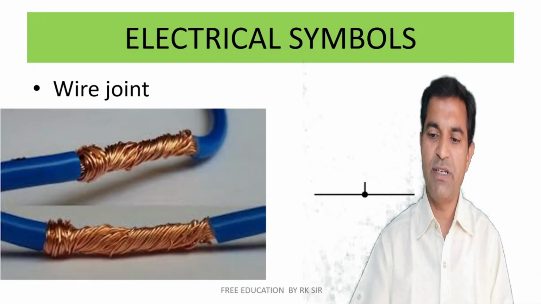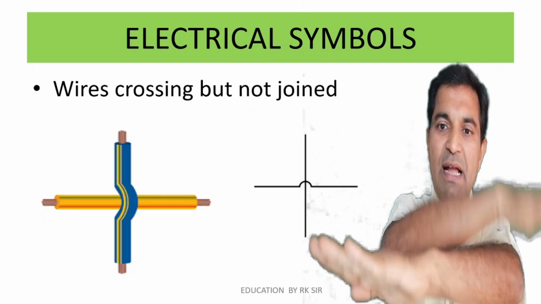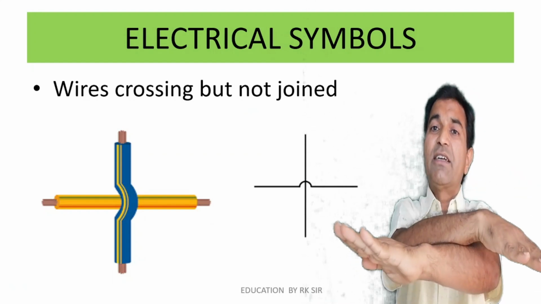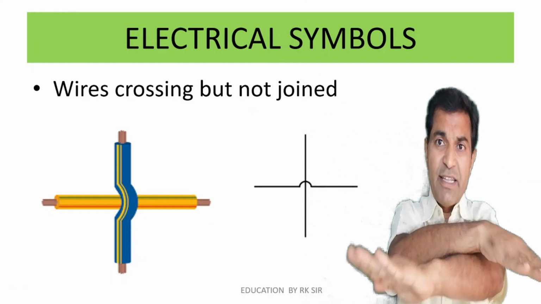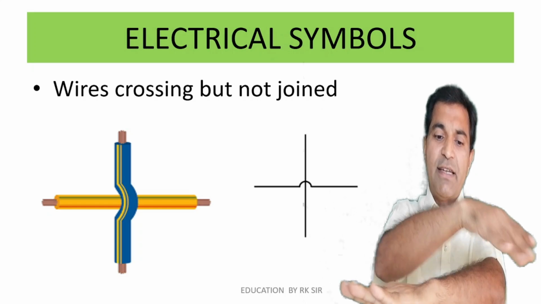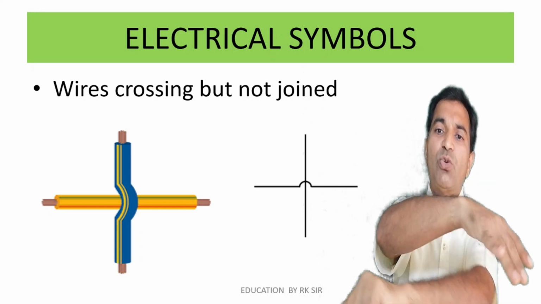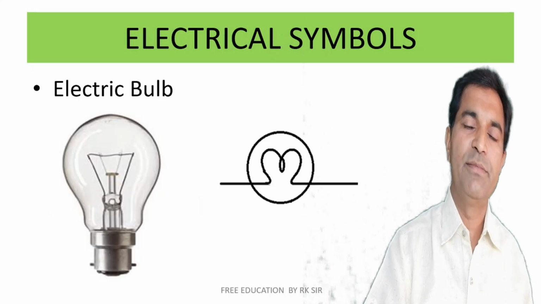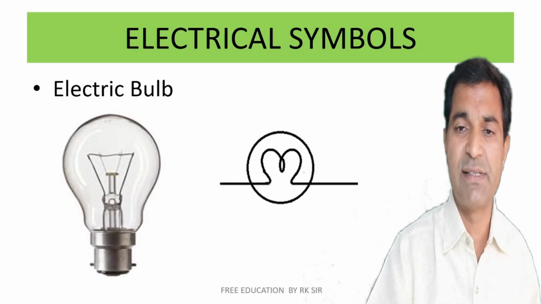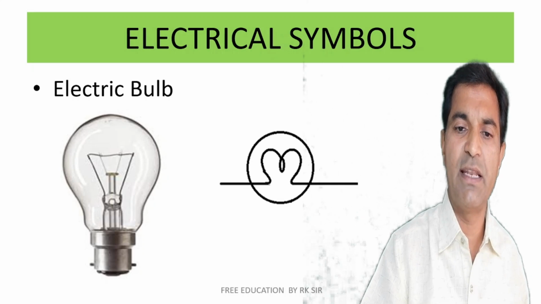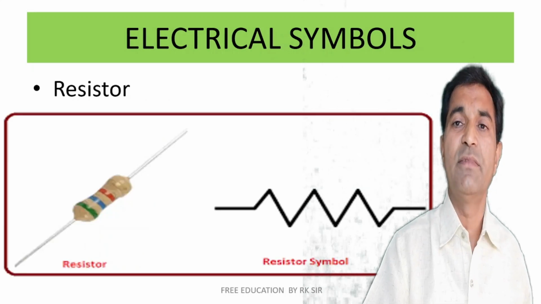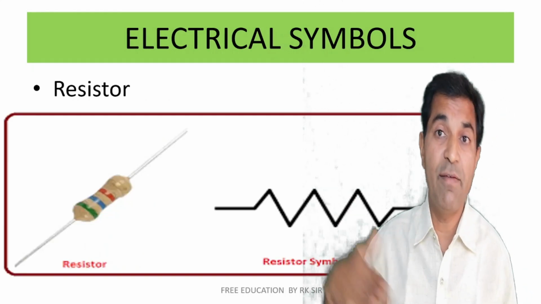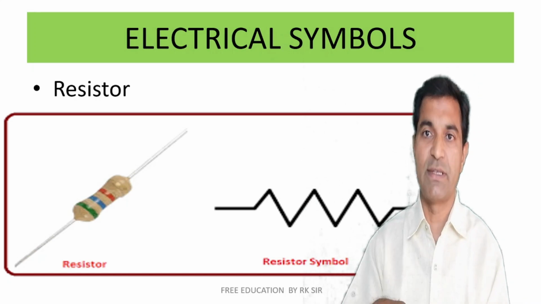Electrical symbol of a joint and a crossing: wires may be physically attached to each other, but they are not electrically connected. That means current of one line will not pass through another; they are simply overlapping each other. Electric bulb: there may be different types of symbols for the bulb. You may write any one. Resistor: it is some sort of bump on the highway so that the speed of the vehicle reduces, right?